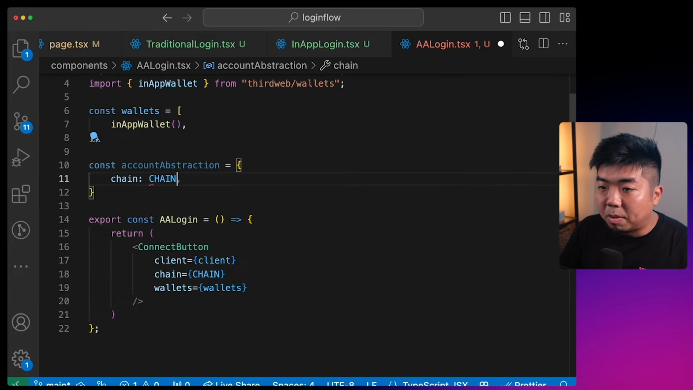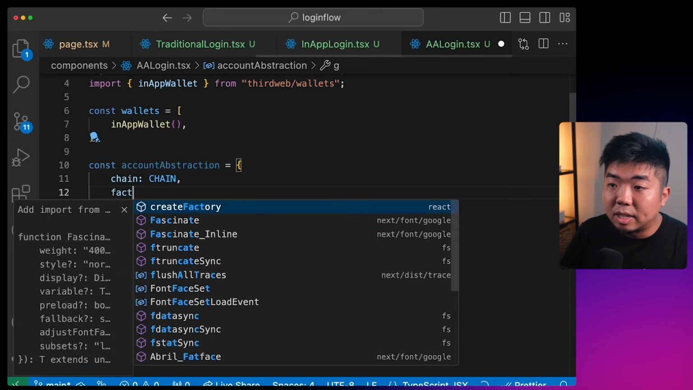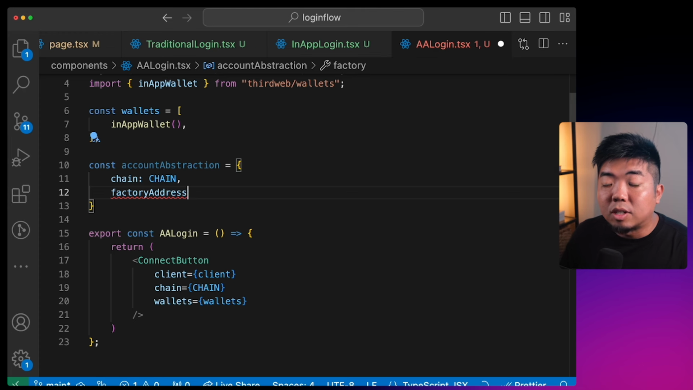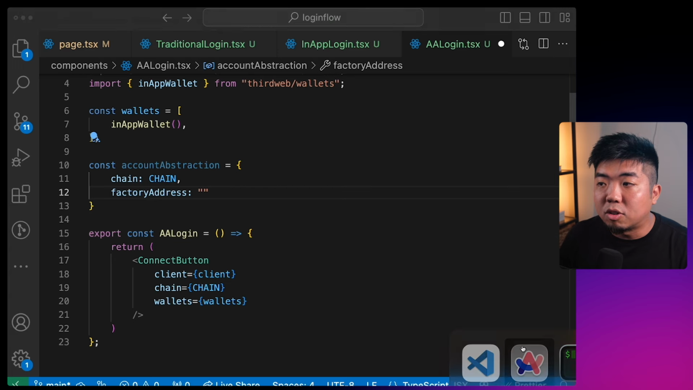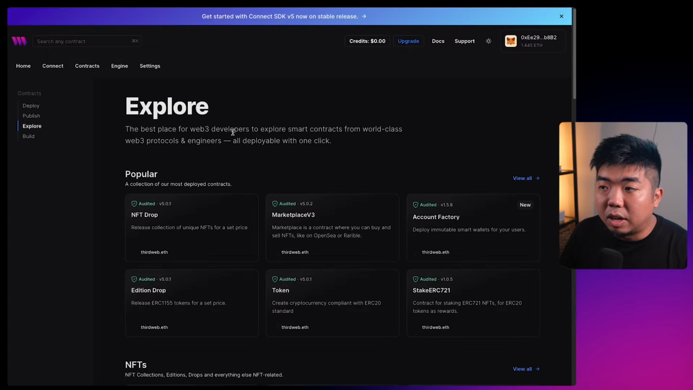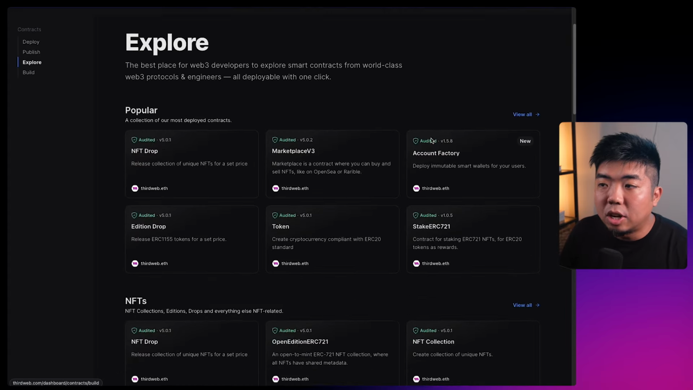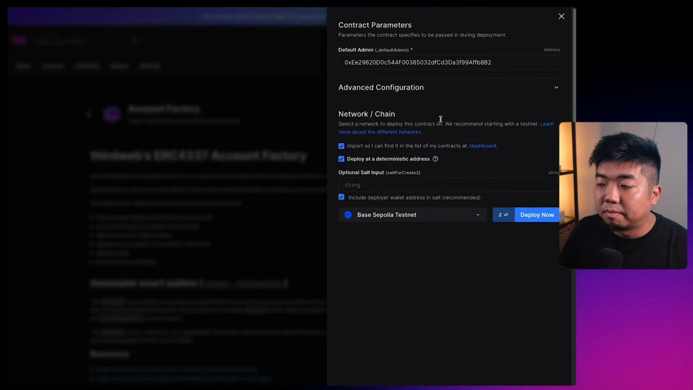We also have to provide it with a factory address. Now, this factory address is the factory contract that generates the smart contract wallets for our user. So if we come back here to thirdweb's dashboard and go to contracts, account factory contract, just deploy it to the chain that you want, and you can get your contract address. Now I already have one, so I'm just going to paste it right in here.